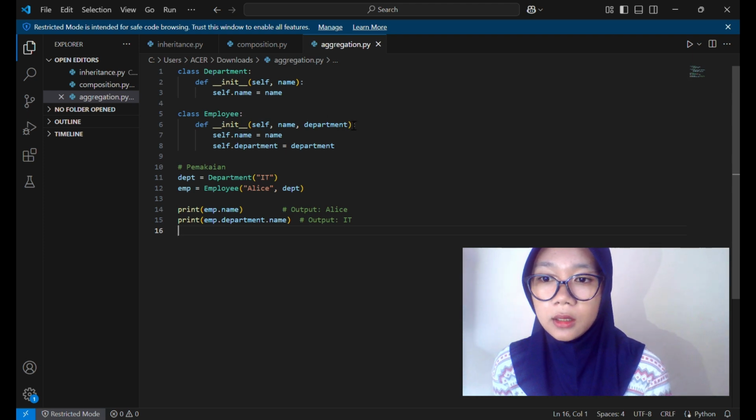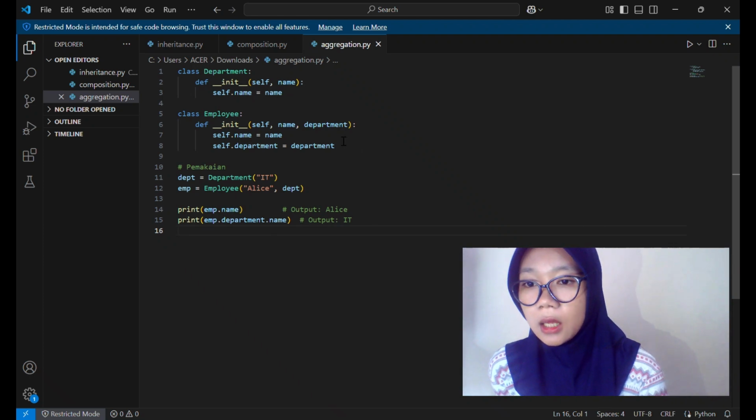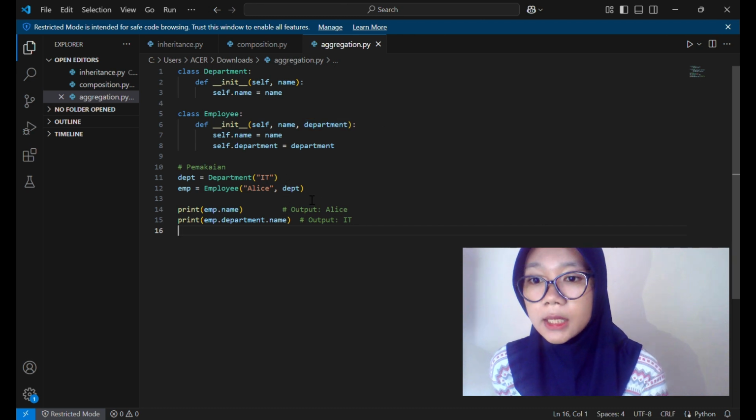Dept = Department("IT") creates a Department object outside the Employee class. Then emp creates an Employee and stores a reference to the created dept. Employee only refers to the department, not fully owns it.